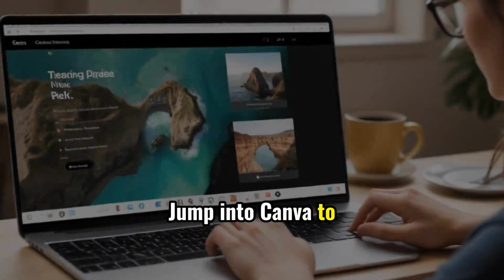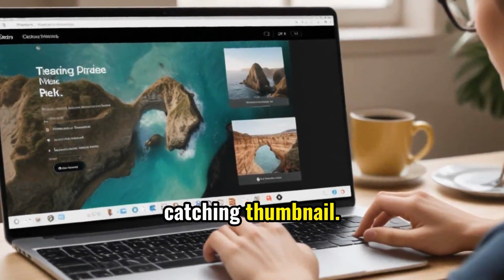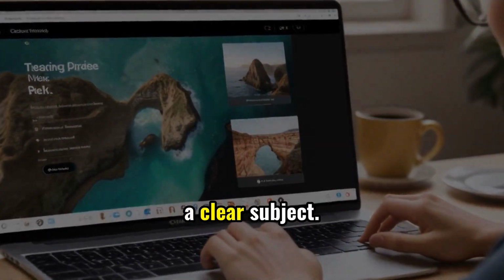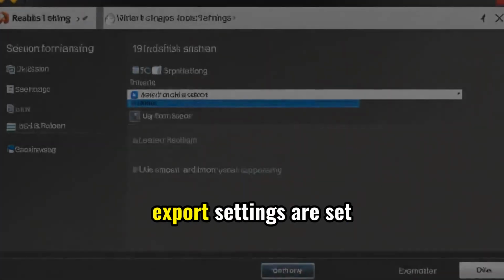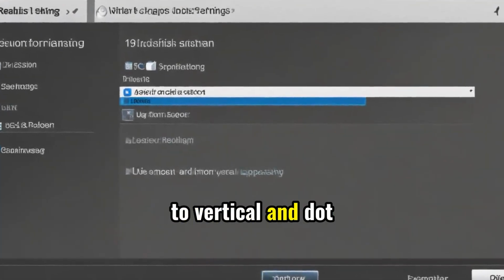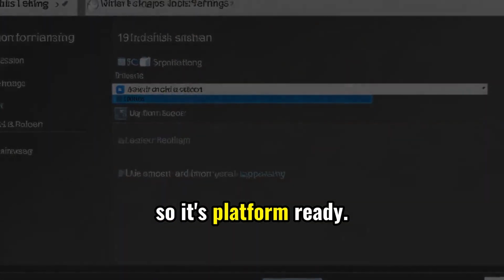Jump into Canva to quickly design an eye-catching thumbnail. Use bold text and a clear subject. Double-check that your export settings are set to vertical and .mp4 so it's platform ready.